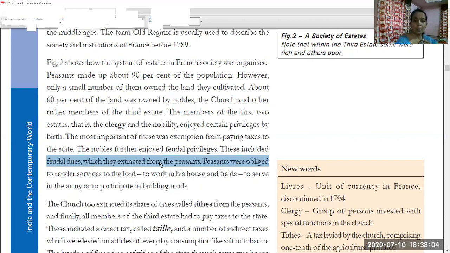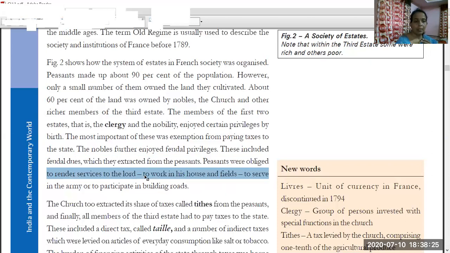Not only were taxes paid by the people, they were also rendering services to the lord. Services were in the form of work in the house and fields, serving in the army, or participating in building roads. These were the works done by the third estate or the landless people for the nobility.